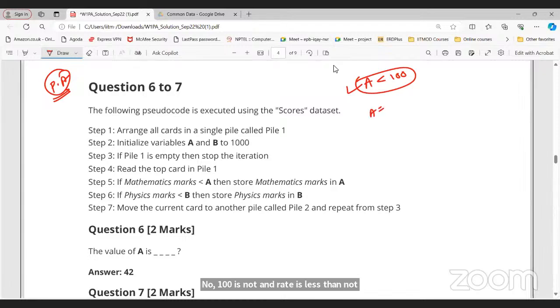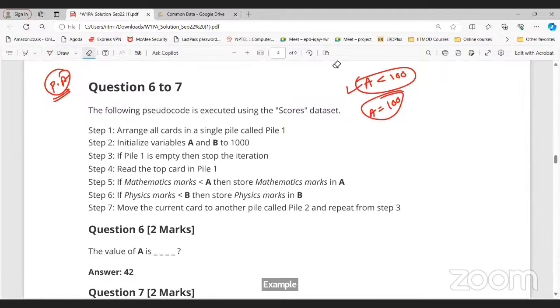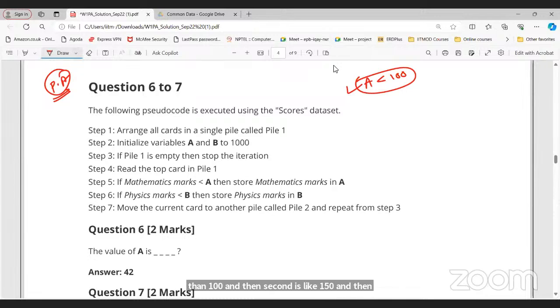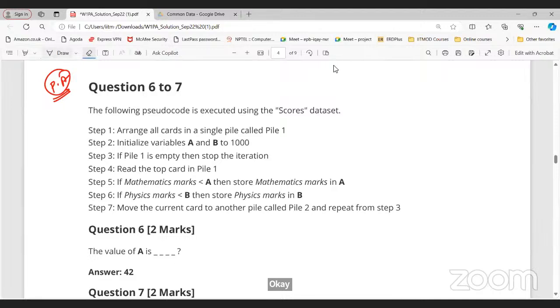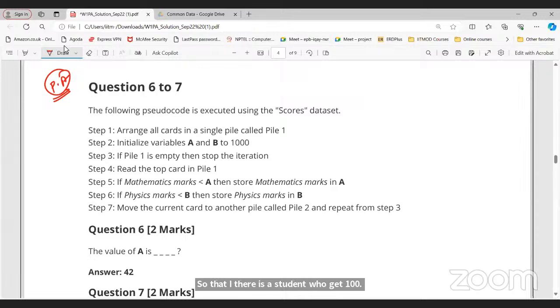For example, there is a case A is less than 100, and then the second is 100 and 150, and then more than 150. Sir, there is a graded assignment question. You can solve those questions. I cannot discuss that. Just watch the lecture again. In question number 1, I already discussed that concept. If you understand that, you can solve that question. That's it.